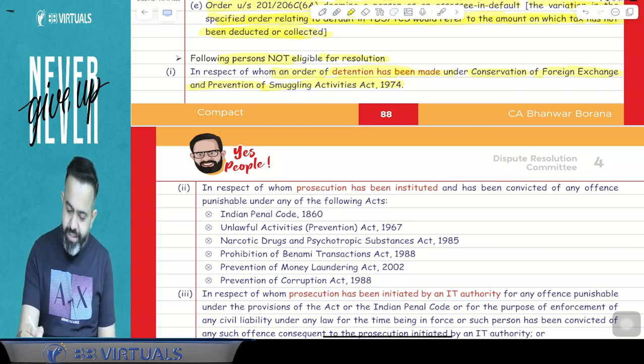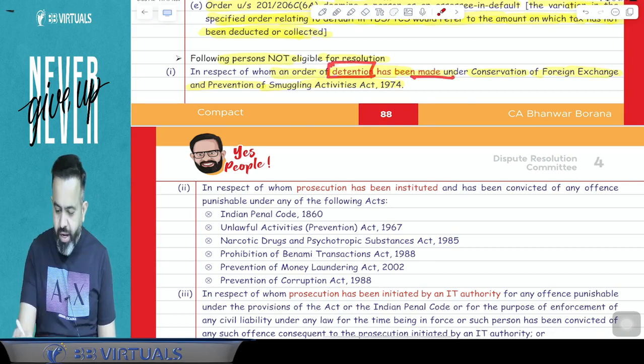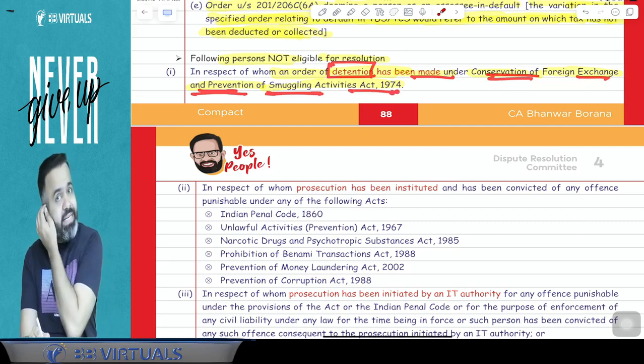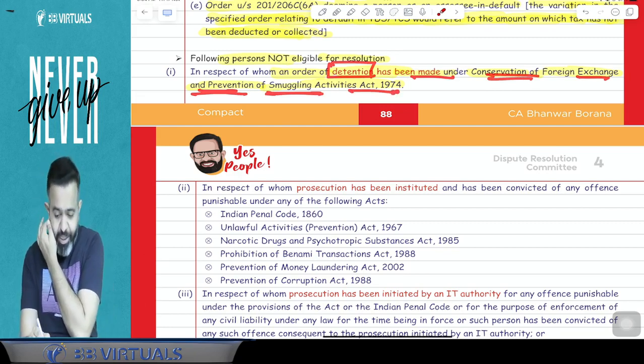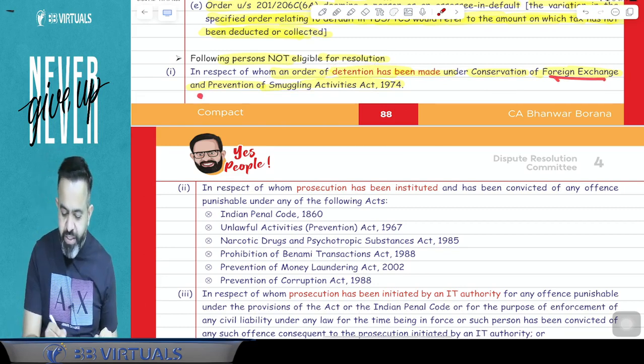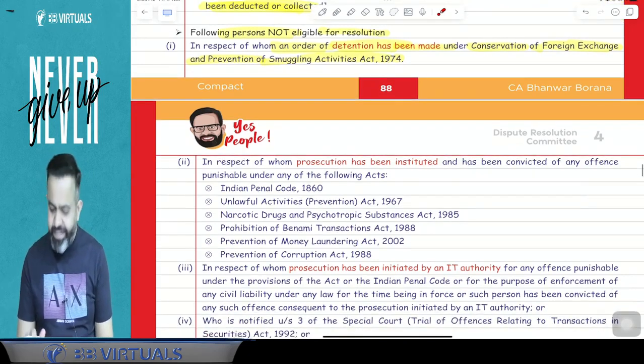If any order of detention has been made against a person under this particular Act, then that person is not able to file the DRC application.